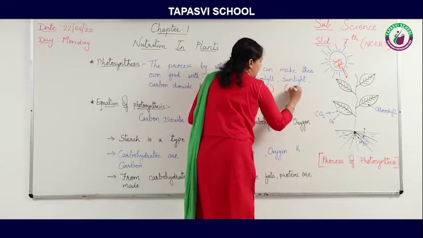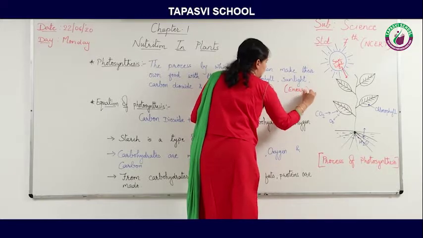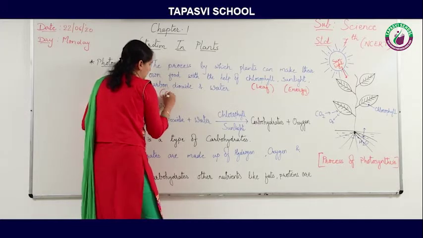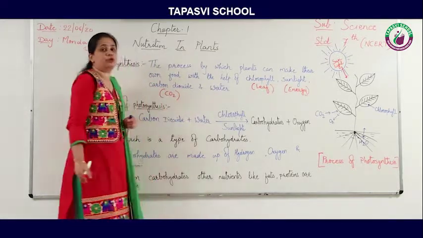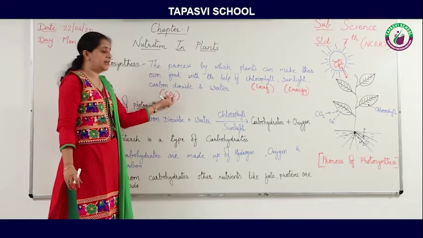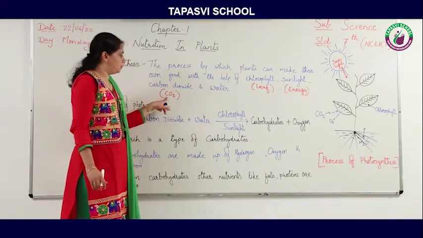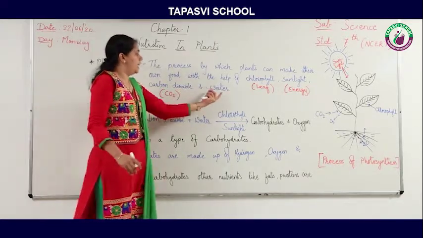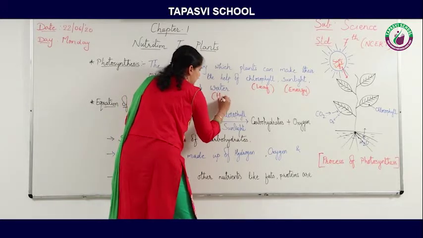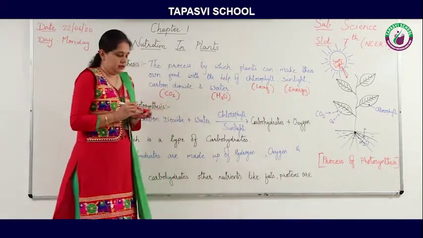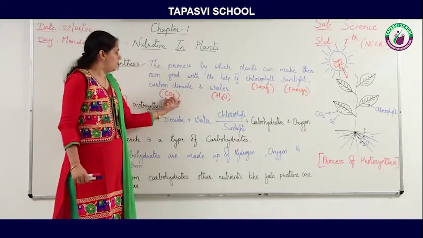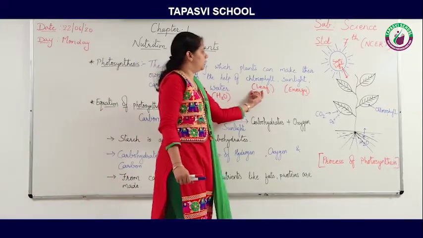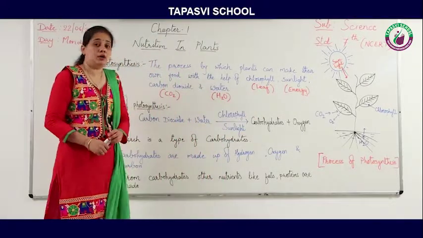Sunlight, that is, plants will take energy from it, and by using carbon dioxide. See, here I am writing the chemical formula of carbon dioxide, that is CO2, C for carbon, O for oxygen. So carbon dioxide and water, that is H2O. So by carbon dioxide and water, the plants will make their food.